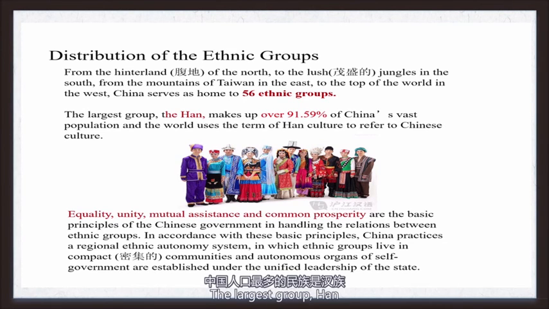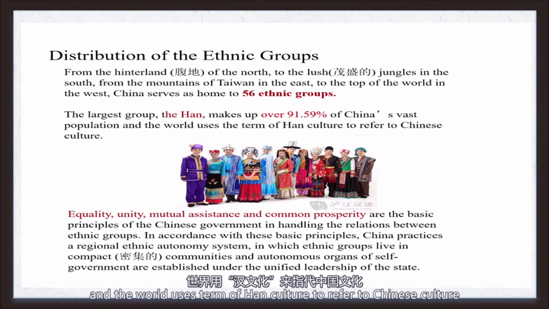The largest group, Han, makes up over 91.59% of China's vast population. And the world uses the term Han culture to refer to Chinese culture.